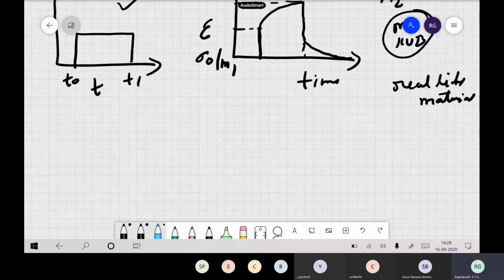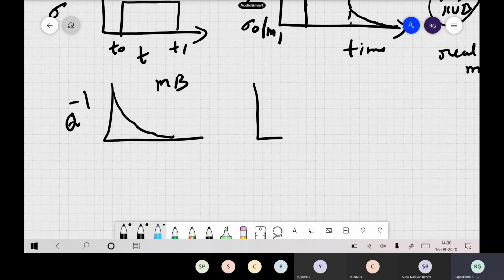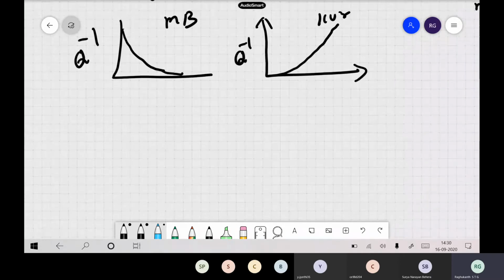And now the most important thing we have seen is Q inverse, that is your damping. For Maxwell's body we have seen damping is like this, and for Kelvin-Voigt solids, it is the imaginary part of M of omega divided by the real part of M of omega. So for Kelvin-Voigt solids it is like this. Now for Zener's body, what happens?